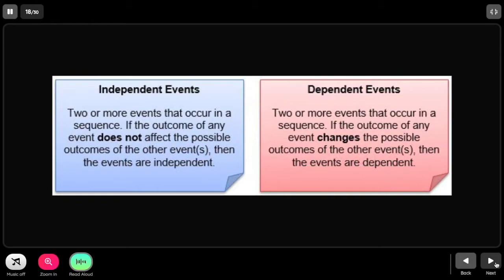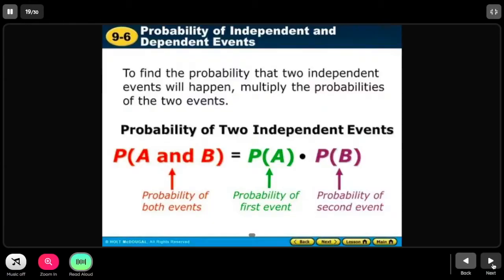And the other one, dependent event, two or more events that occur in a sequence. Again, there is a sequence, so there is an order, one event taken at a time. If the outcome of any event changes the possible outcomes of the other events, then the events are dependent.